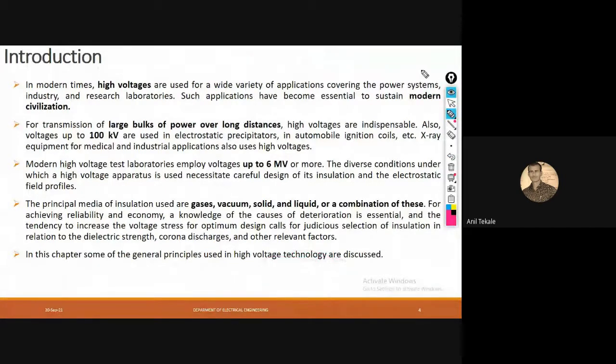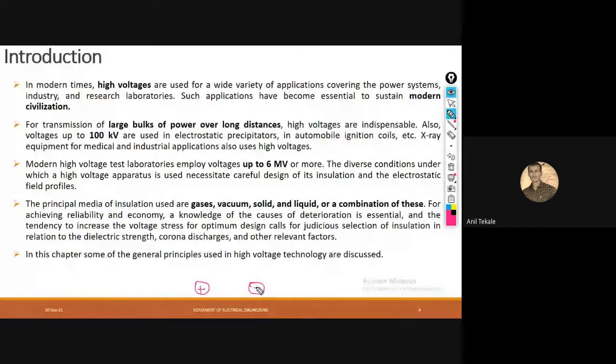Now we have to understand the electrostatic field. Suppose there is a positive and a negative charge.